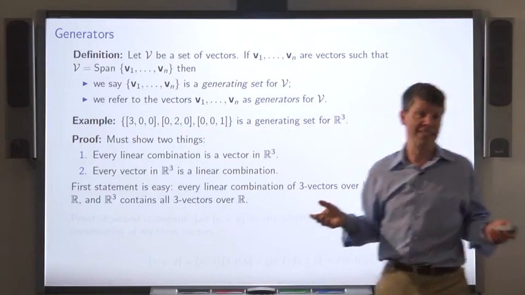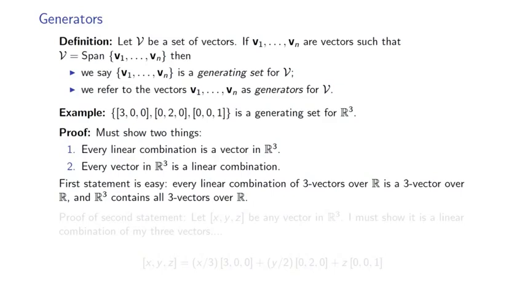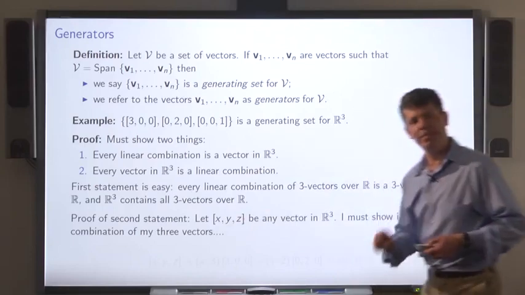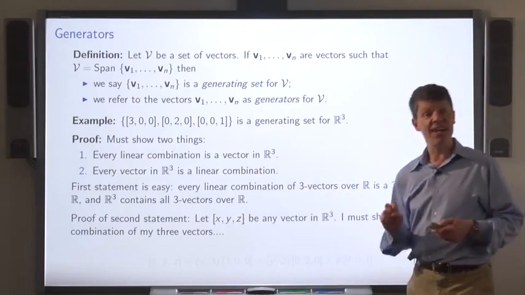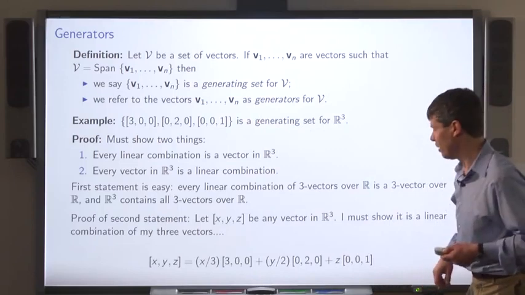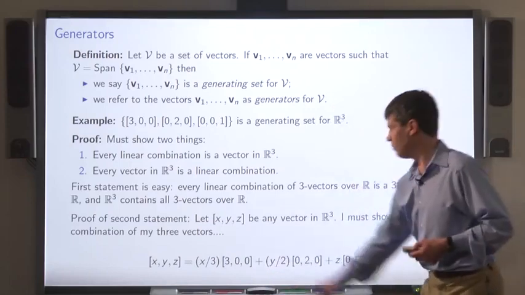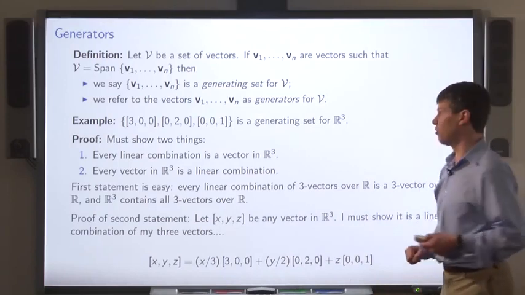The first statement is pretty easy. Each of these vectors is in R3. You multiply them by scalars, they're still in R3. You add them together, still in R3. What about the second statement? We prove this as follows. Let (x, y, z) be any element of R3. I want to show that I can express this vector as a linear combination of these three vectors. Well, here's a formula for that. The vector (x, y, z) can be expressed as x over 3 times the first vector plus y over 2 times the second vector plus z times the third vector.